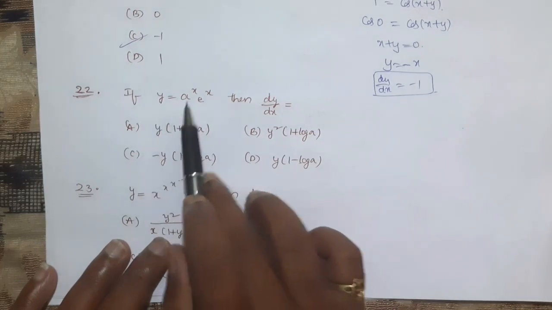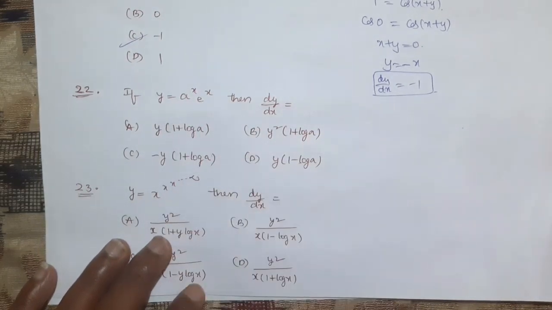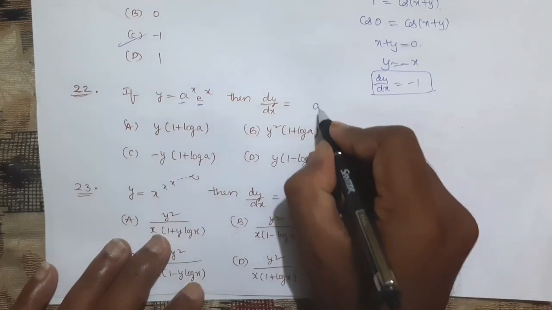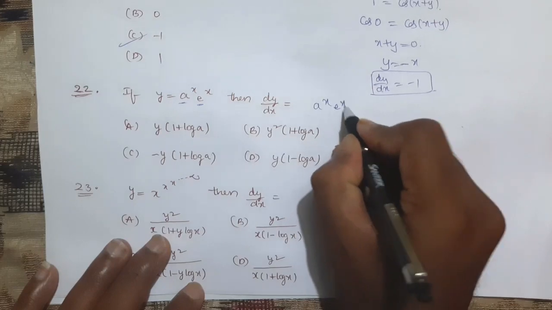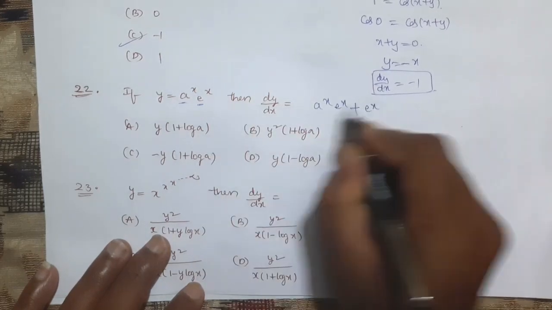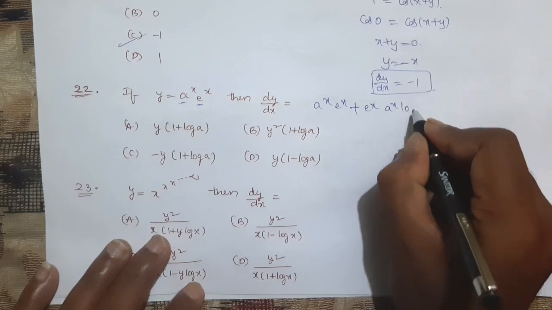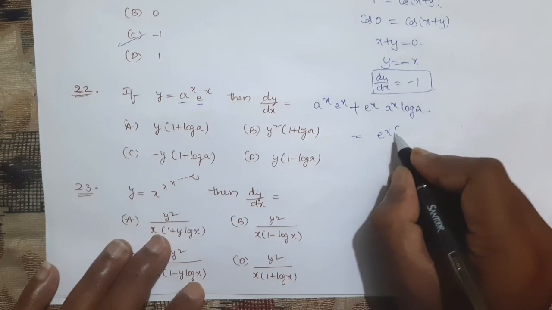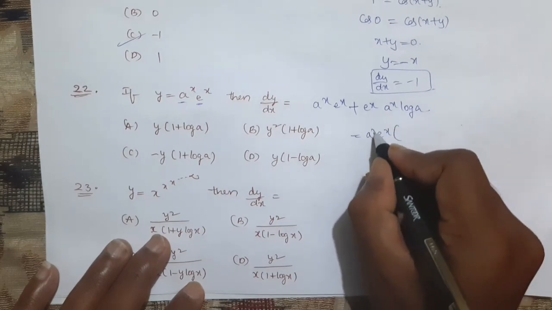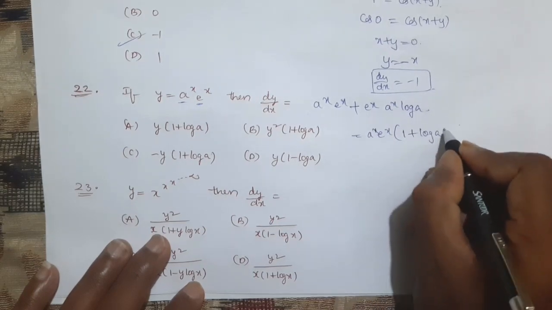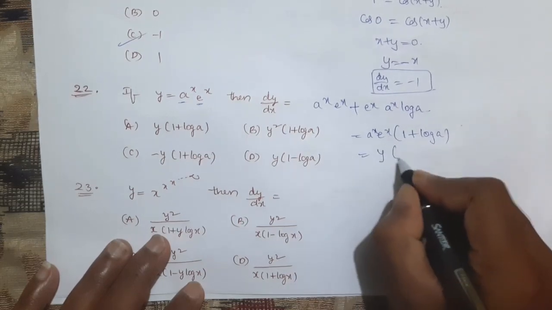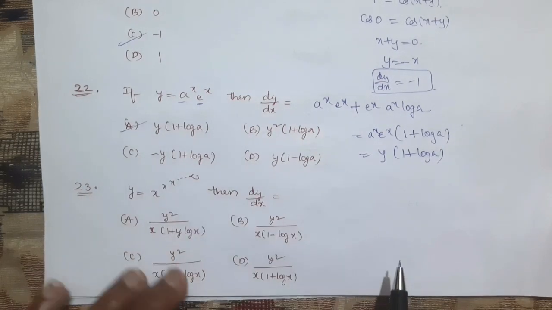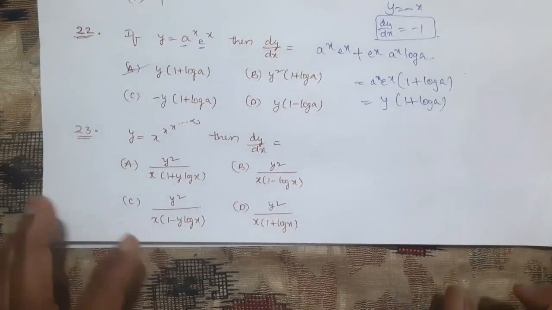Next, if y equal to a power x into e power x, what is dy by dx? A simple problem. So here you need to apply UV rule, that is a power x into derivative of e power x is e power x, plus e power x into derivative of a power x is a power x into log a. So from these two, if you take e power x into a power x common, you will get 1 plus log a. This is already y, so y into 1 plus log a, which is option A.